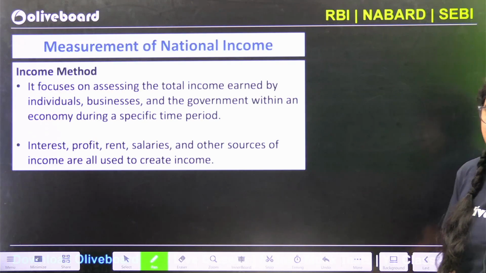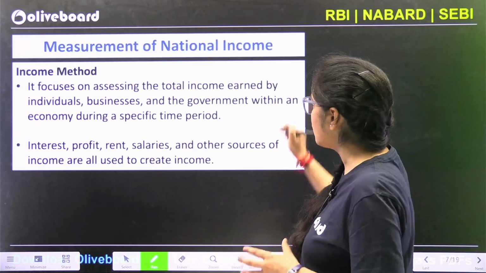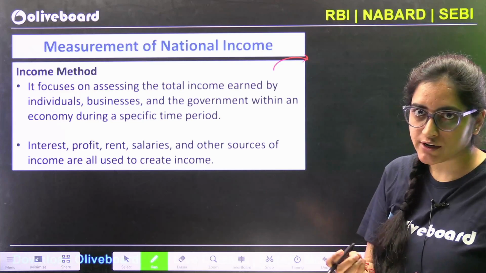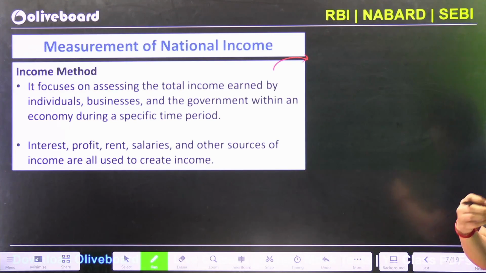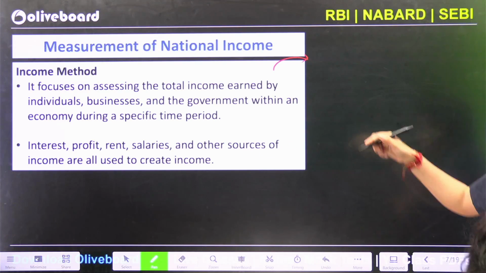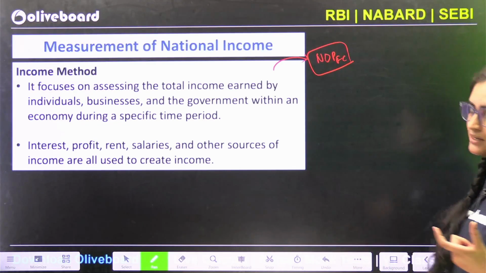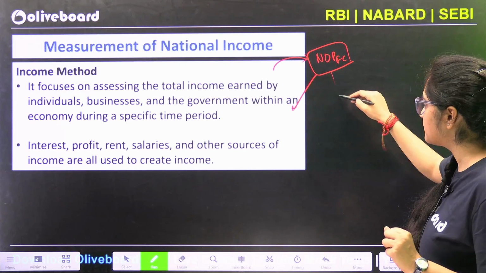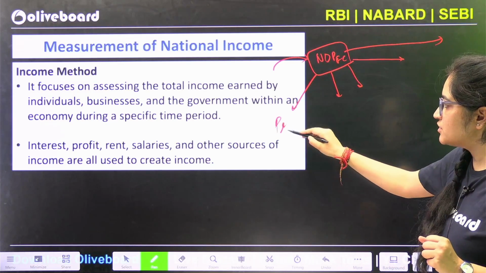Next comes your income method. When I say income method, it comes from the income that is earned upon some factors. I have already discussed the 4 factors, but if I have to tell you, whenever I calculate the income method, what I get is NDP, net domestic product at factor cost, which comprises 5 things. First is profit.